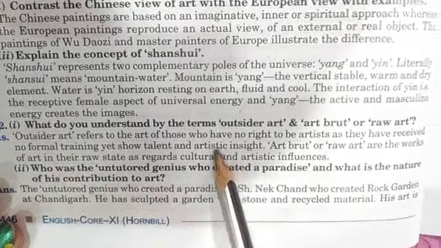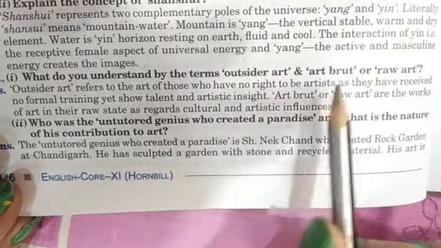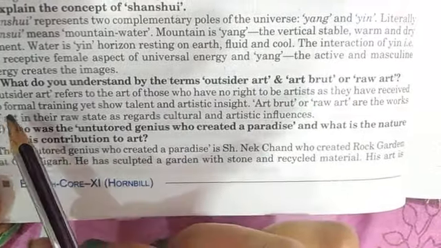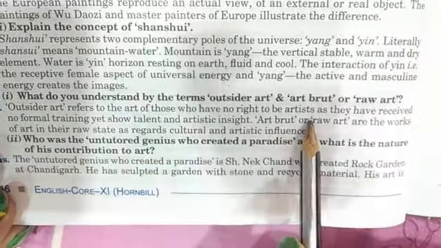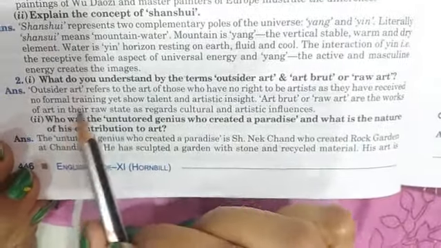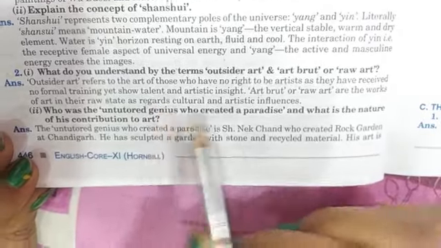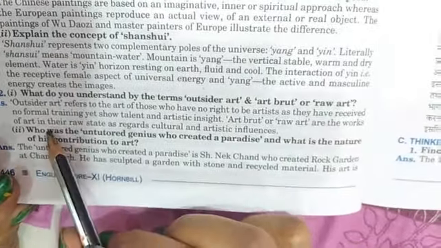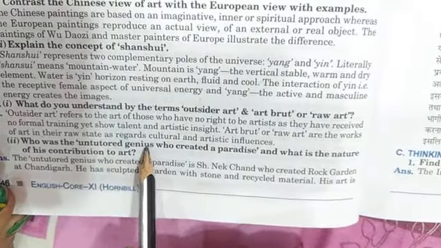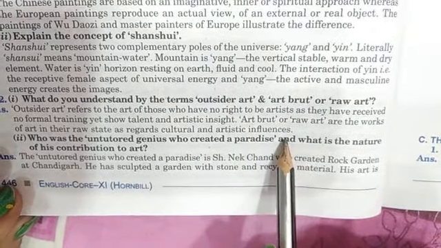Now question second, first part. What do you understand by the terms outsider art and art brut or raw art? Outsider art refers to the art of those who have no right to be artists, as they have received no formal training, yet show talent and artistic insight. Art brut or raw art are works of art in their raw state as regards cultural and artistic influences.